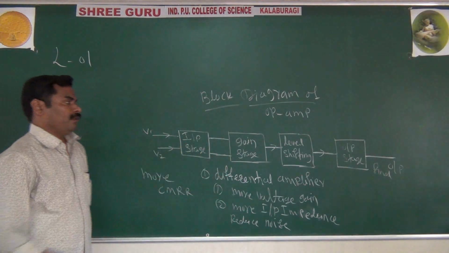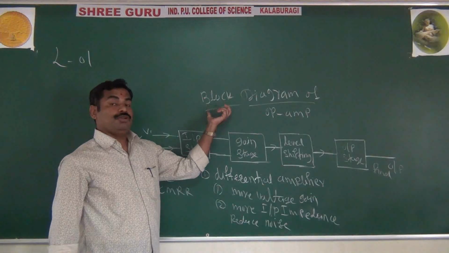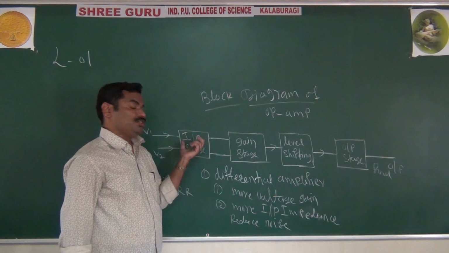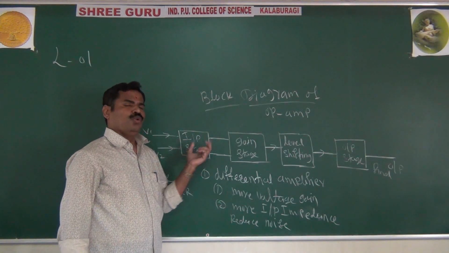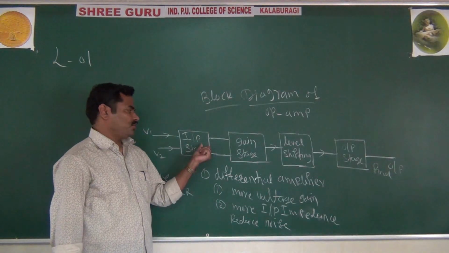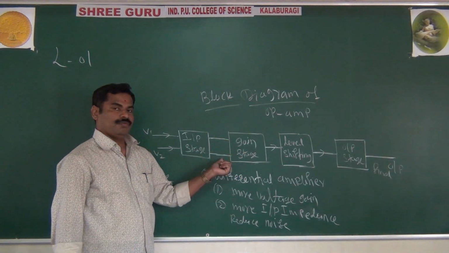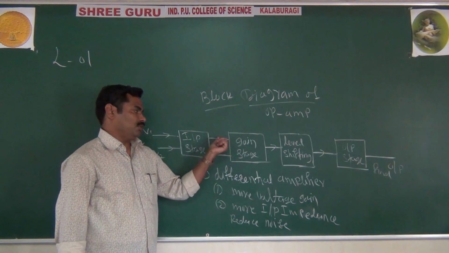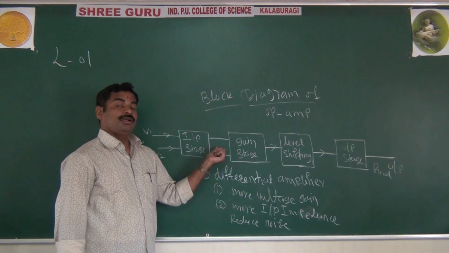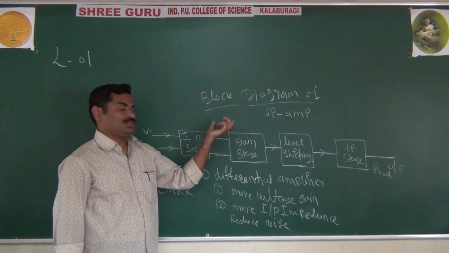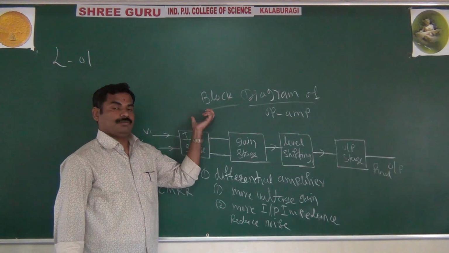And also, as I said, your op-amp is a directly coupled amplifier. Why is it called a directly coupled amplifier? Because the first stage and the next stage are directly coupled. The output of the first stage is actually the input to the next stage. You are not using any coupling device, you are directly connecting output to input. That's what is called a directly coupled amplifier.